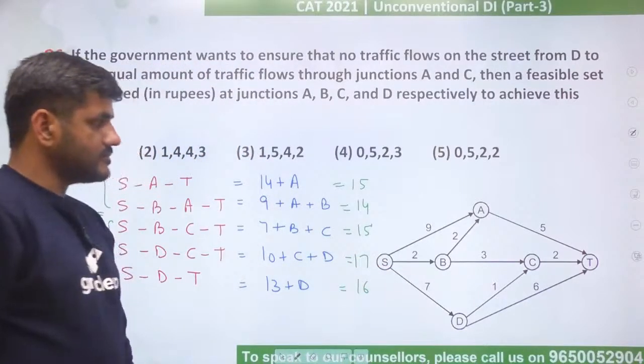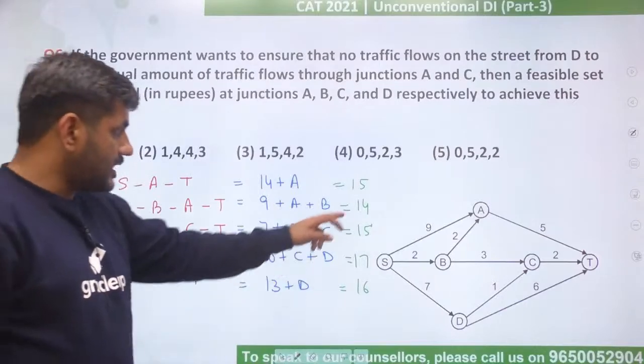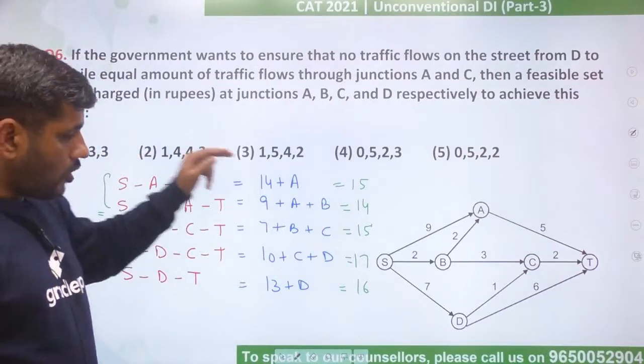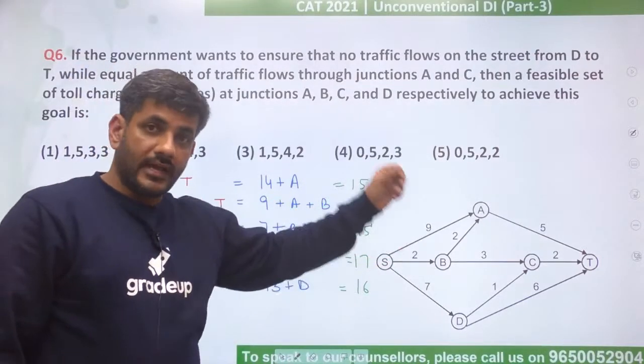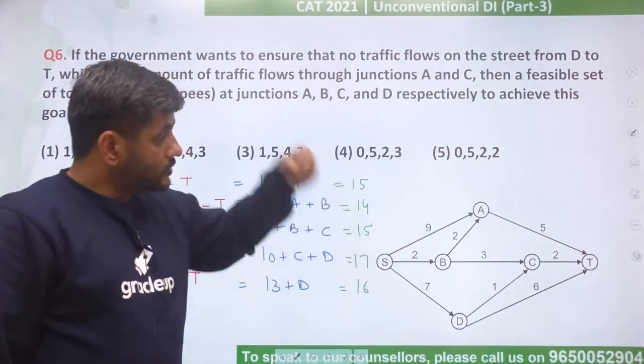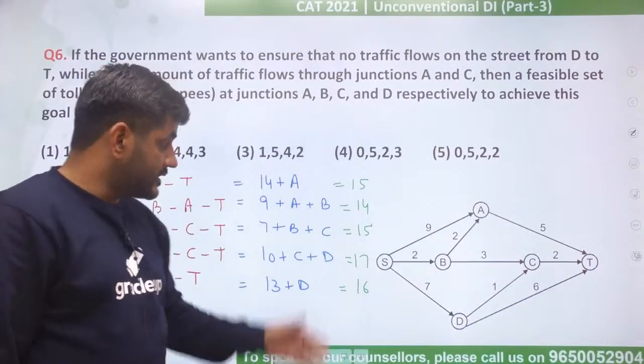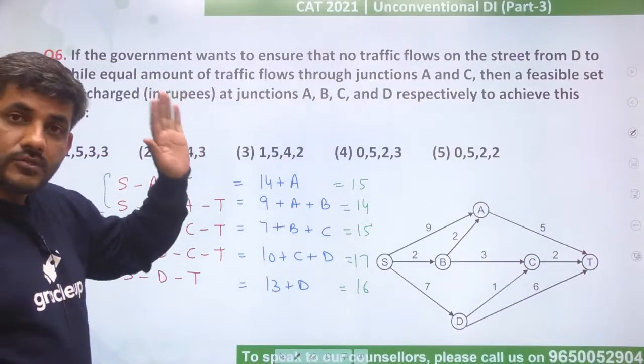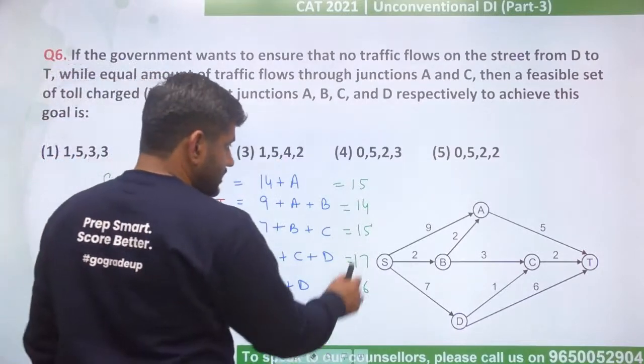Now the least cost path becomes the second path. All the people would be going via SBAT, so all people will go via A. This also would not satisfy, so this too is not my answer.